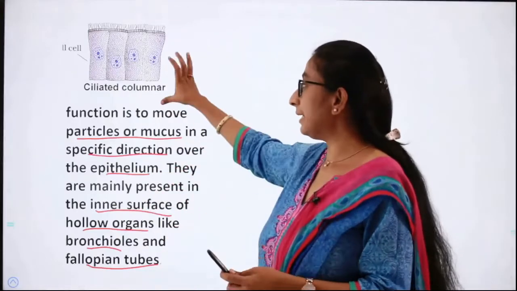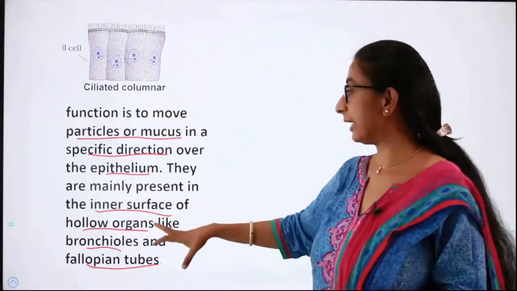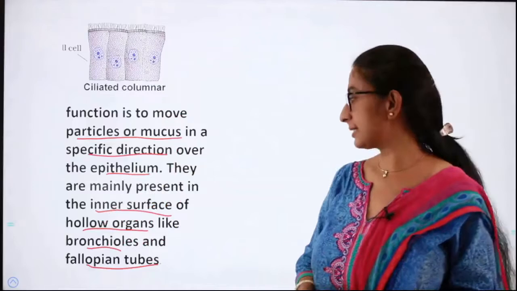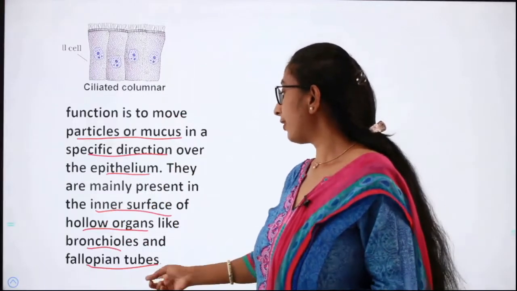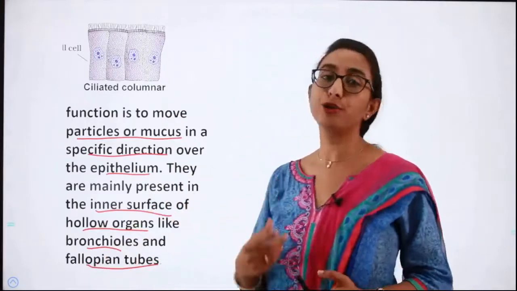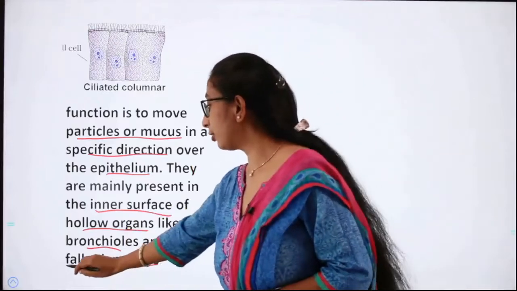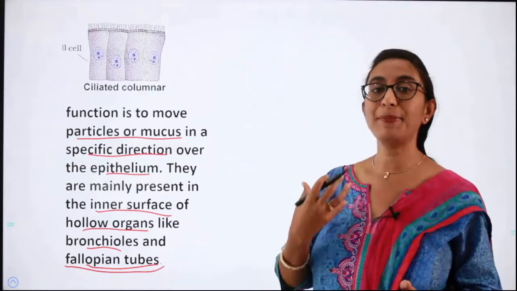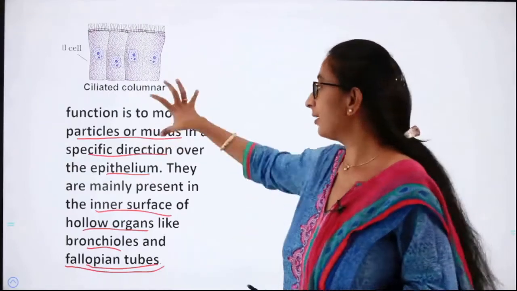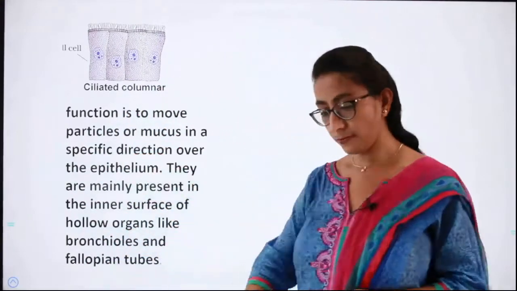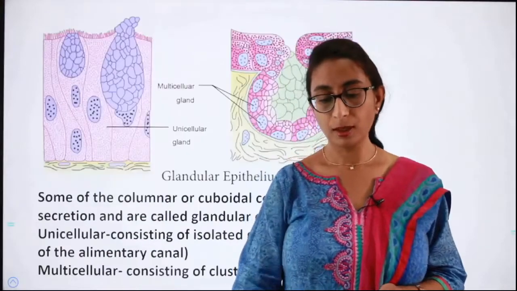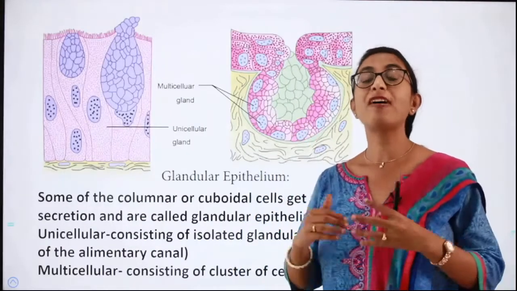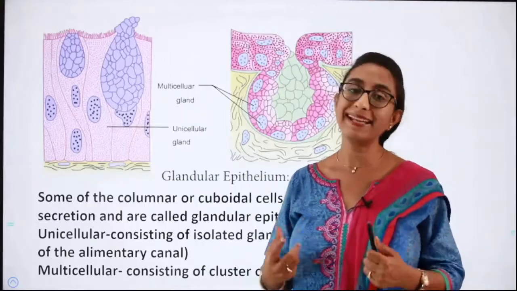So you can find ciliated epithelium in the inner surface of hollow organs like the stomach and the intestine. Okay, then you can also find them in bronchioles and fallopian tubes. Fallopian tubes are a part of the female reproductive system. So when the cuboidal or the columnar cells have cilia, we call them ciliated epithelium.